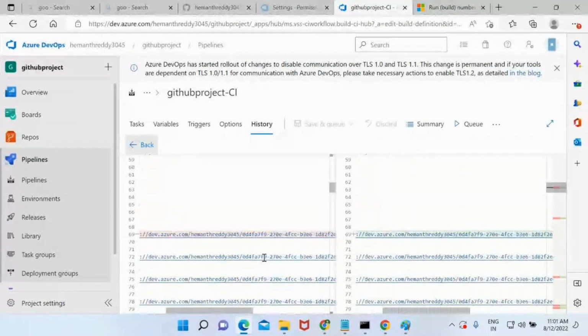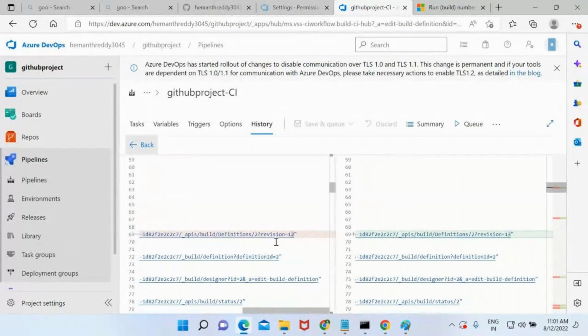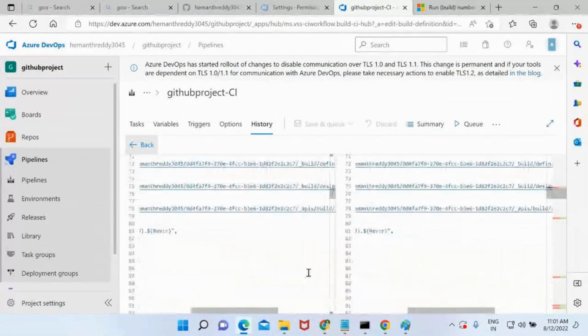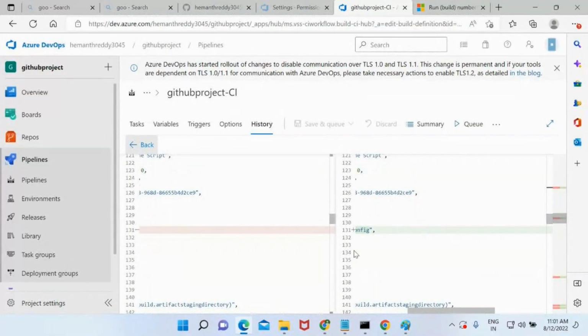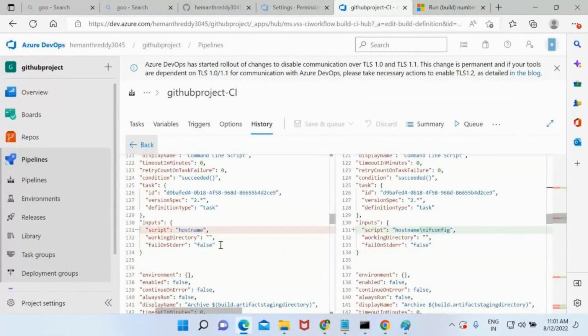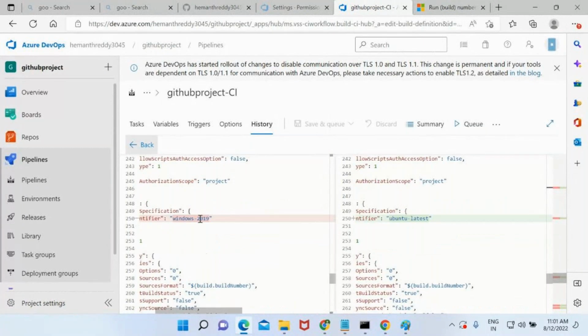What is changed? Revision 12 and revision 13. By default, some IDs are going to be generated for you. And if not, wherever you see the red line, just click on there. There you will be seeing, earlier it was hostname. Right now, along with the hostname, I have written IP config. Go here. Earlier I had taken Windows 2019, now Ubuntu latest. You are able to see the history, right?